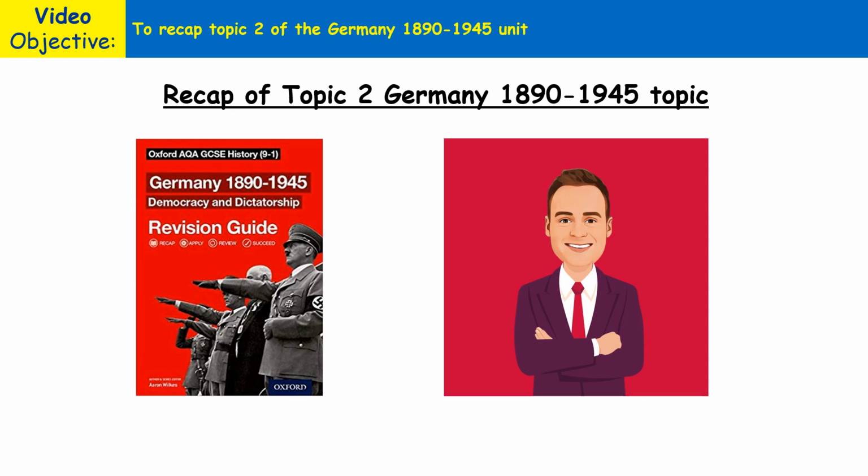In this video we're going to discuss some of the main points and the main events that took place in Germany between the start of the Wall Street crash and the Great Depression right up until Hitler becoming Fuhrer of Germany. So let's start off by looking at the events of the Wall Street crash and the consequences of that leading into the Great Depression.